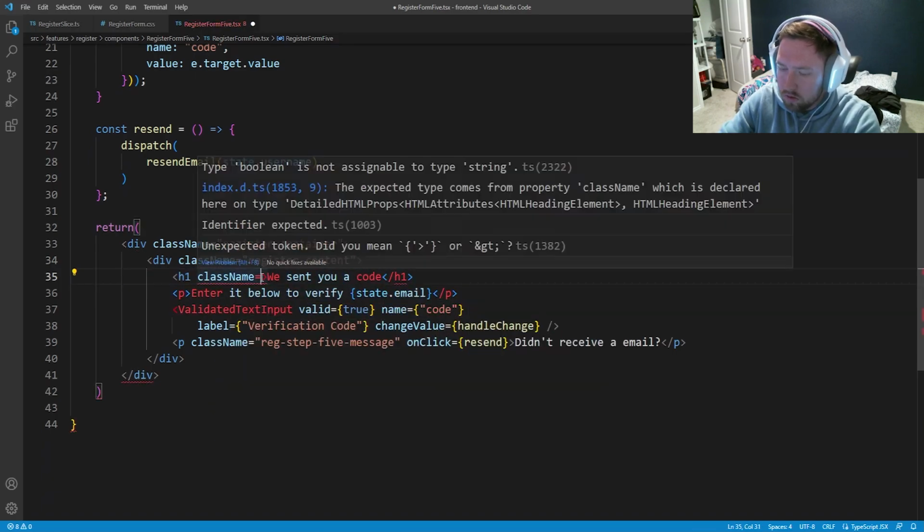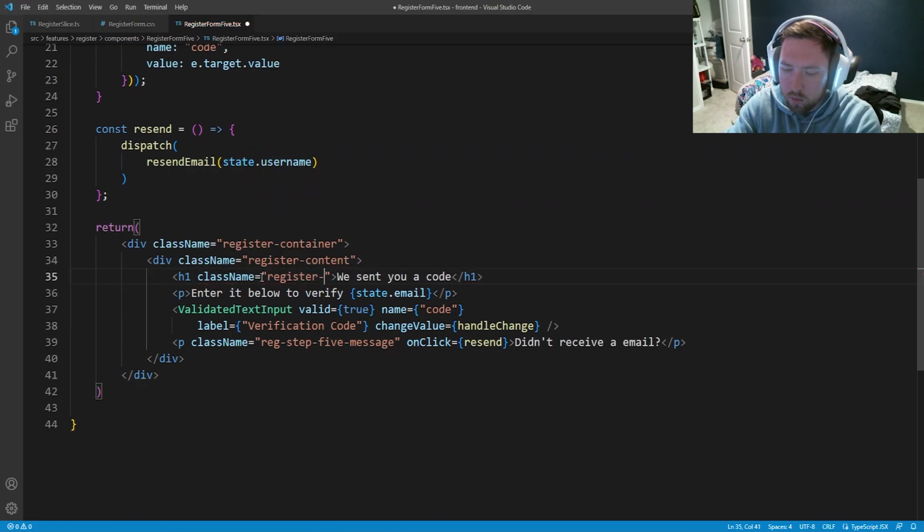Whoops. I need to get a new mouse. It's like double clicking and doing weird things.